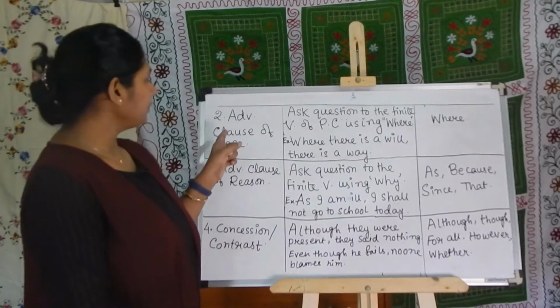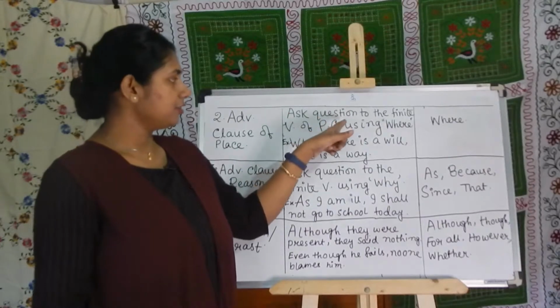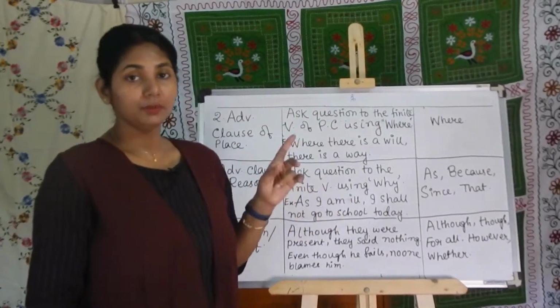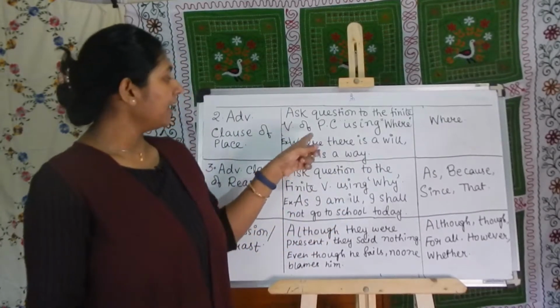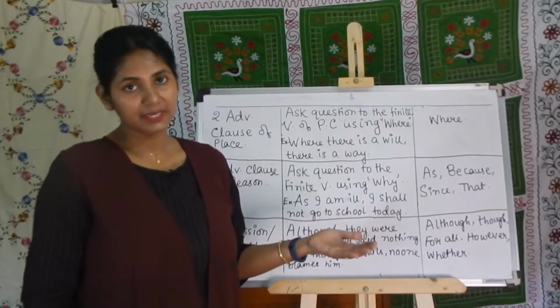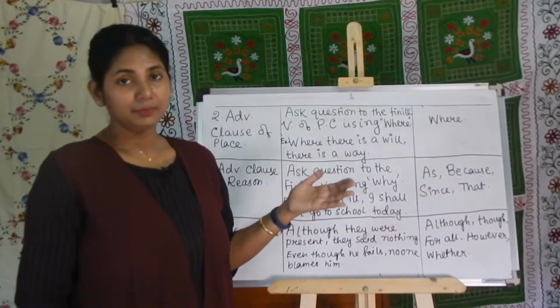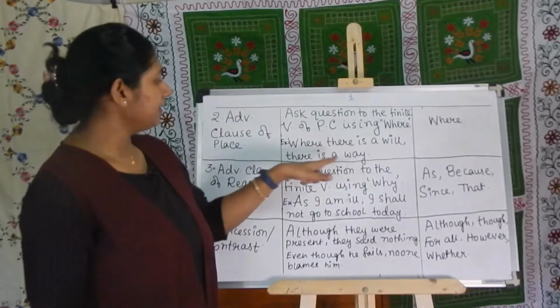Number 2, adverbial clause of place. If I ask a question to the finite verb of the principal clause using where. Where there is a will, there is a way. The answer which I am getting, that will be the adverbial clause. Where there is a will, there is a way.